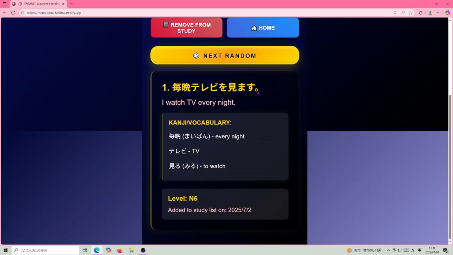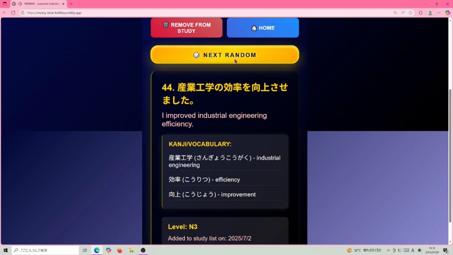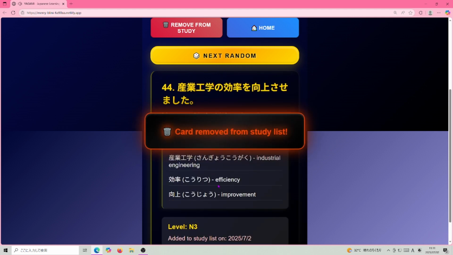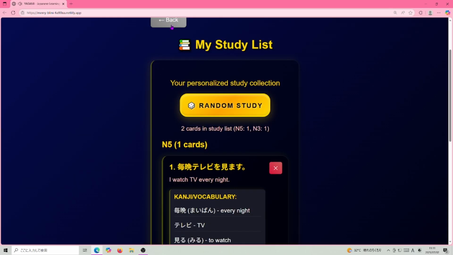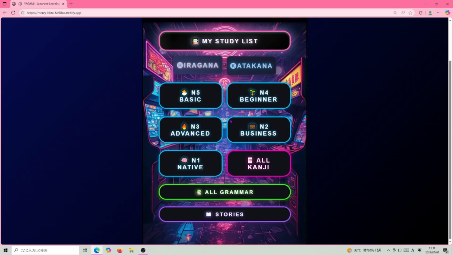Now this is like Anki, so next, random. You just study the cards and you say, okay, this is too easy for me, I'm just gonna remove it. Card removed from study list. Perfect. And you can remove them here also, and you can go back.